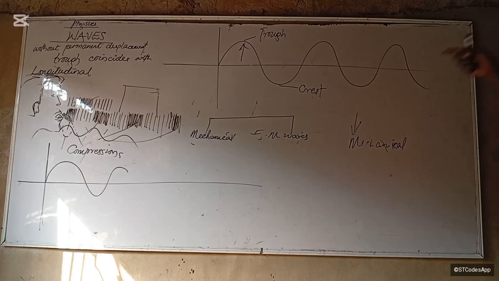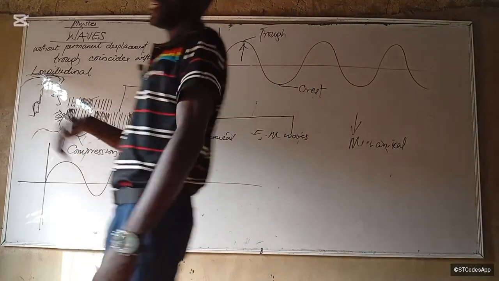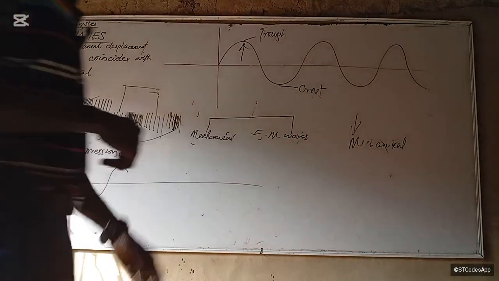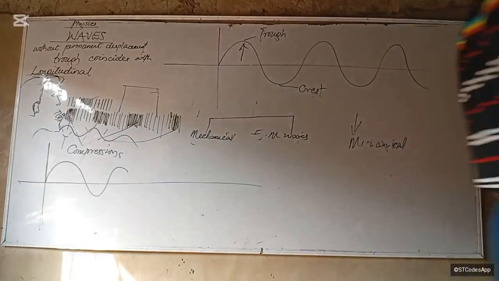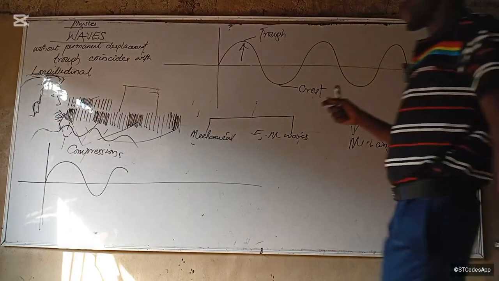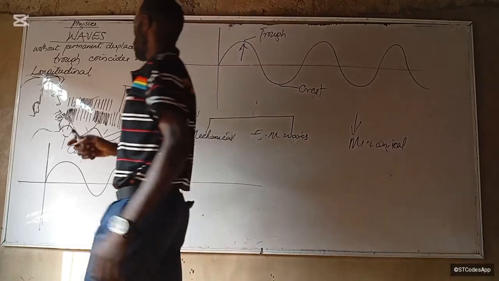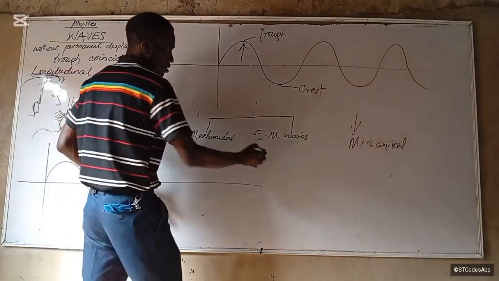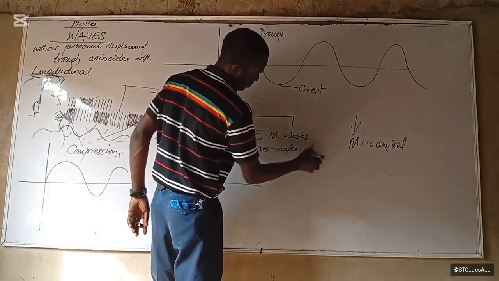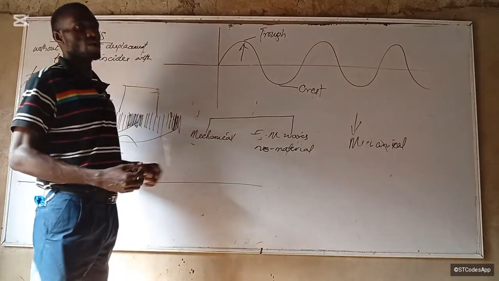Now, the next wave, electromagnetic wave. EM waves are waves that do not require material medium for propagation. EM waves do not require what? No material medium. But this one, the mechanical wave, requires material.